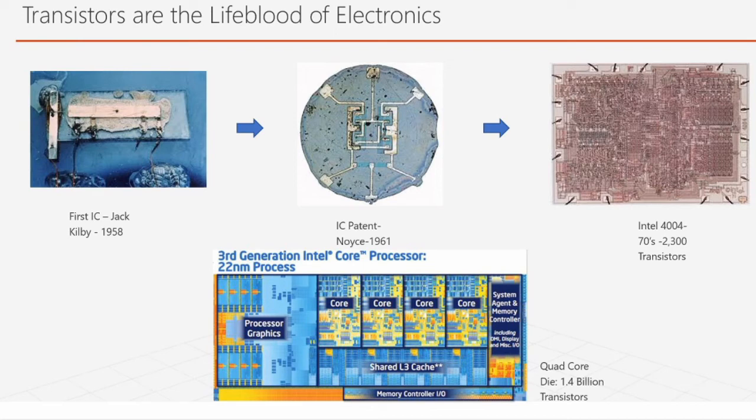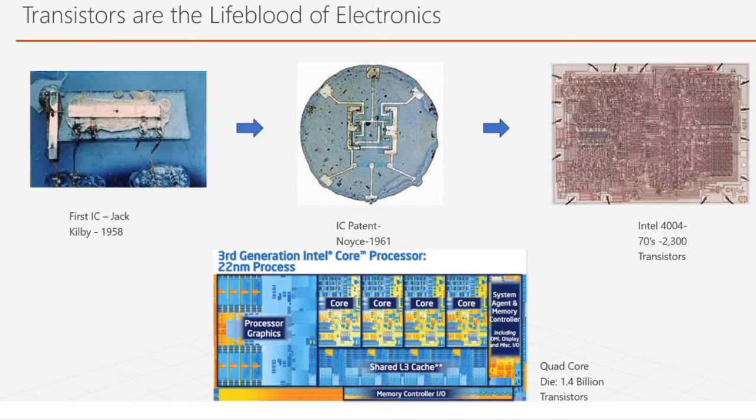So this is one IC, the circuit that is made on an IC. But now there are an unimaginable number of devices on the same die or the same chip.